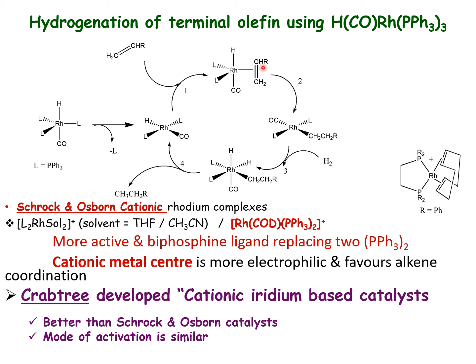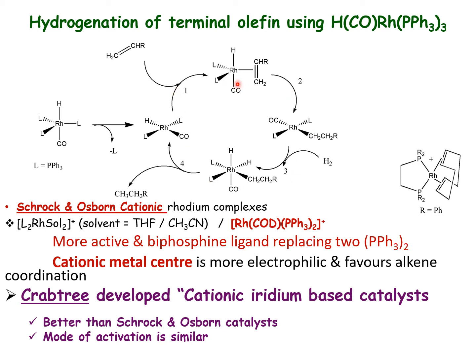The olefin is going to insert between the metal and hydrogen. Then subsequently oxidative addition of hydrogen is going to happen. Then you have the reductive elimination, which leads to the regeneration of the catalyst. So this is how the mechanism works using the hydrido carbonyl rhodium phosphine complex. This is what we can call a second generation catalyst, and it is selective for terminal olefin. This kind of catalyst is selective for terminal olefin.